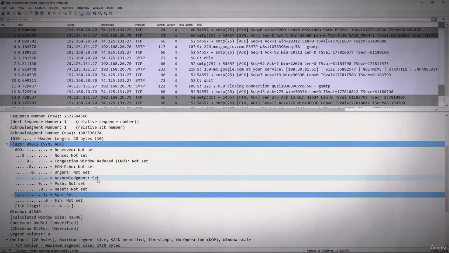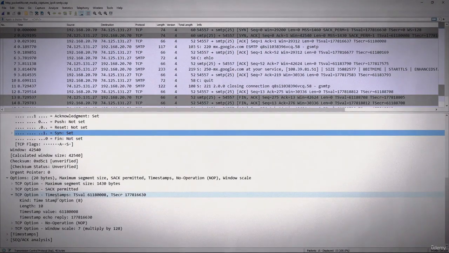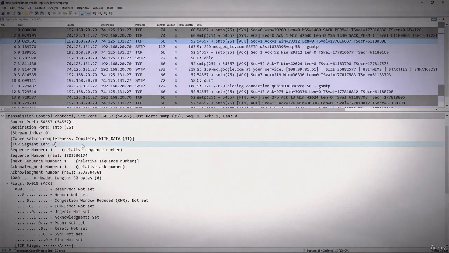Now we will bring this up and take a look at the TCP header, and again it's 40 bytes because the server is sending the server options, and as you can see those are the options the server sent to the client. Then we go to frame 3, and that's our final step in this.